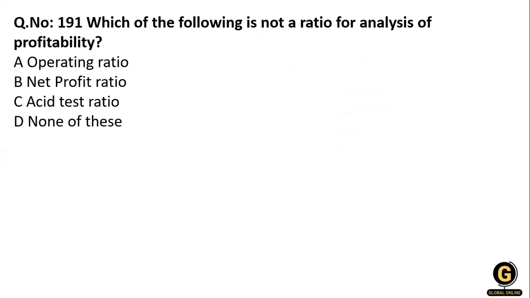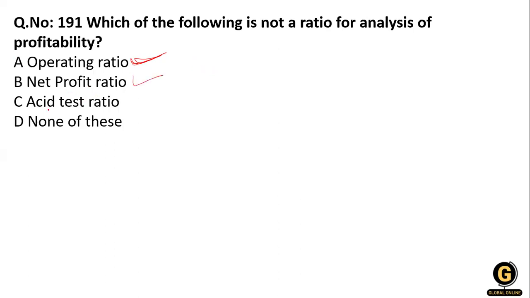Okay, the next question: which of the following is not a ratio for the analysis of profitability? Operating ratio, net profit ratio, acid test ratio, and none of the above. For profitability, we have to calculate the operating ratio and the net profit ratio.